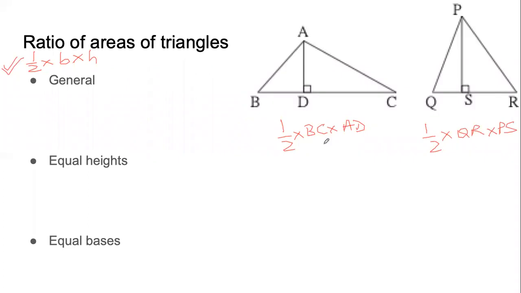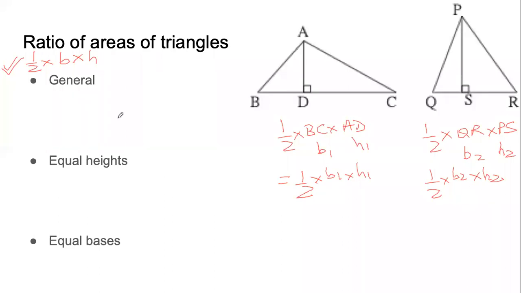Suppose we say that the length of BC is B1, the length of QR is B2. Suppose also that the length of AD is H1 and the length of PS is H2. Fiza, we are answering your question. Where did B1, H1, B2, H2 come from? We are giving them another name using the variable format. Where BC, AD is written, that is the geometry format. In the variable format, now we can say this is 1 by 2 into B1 into H1, 1 by 2 into B2 into H2.